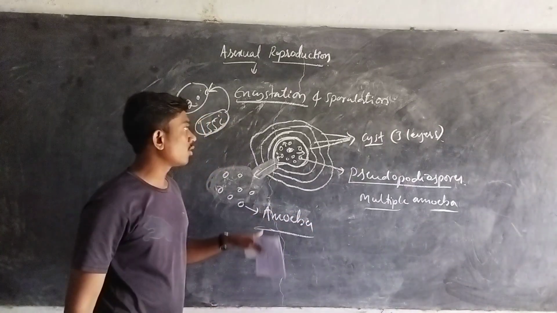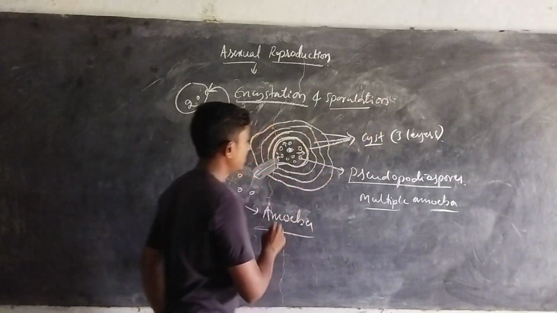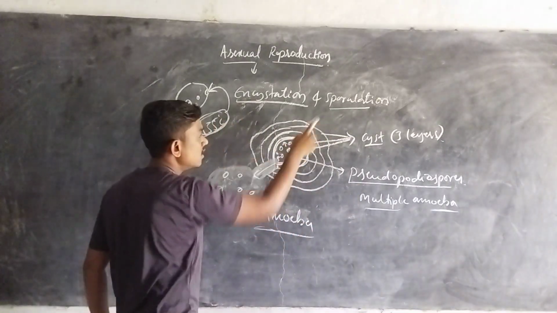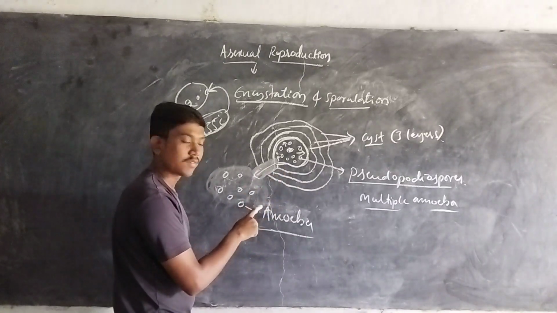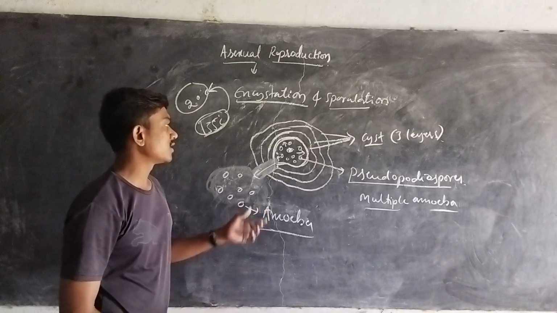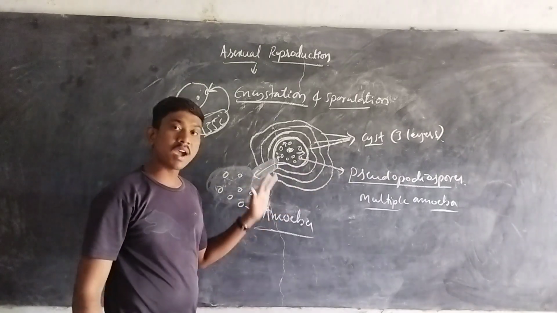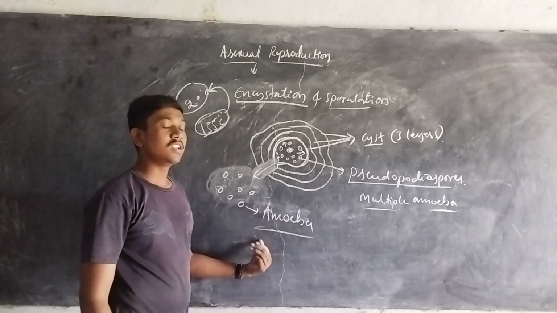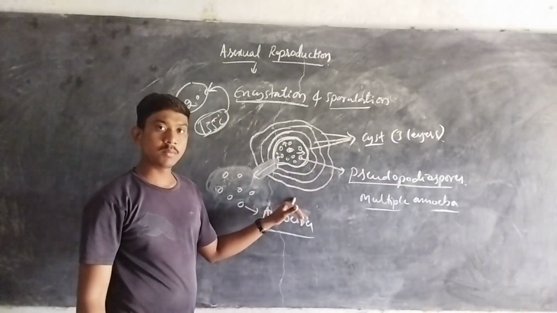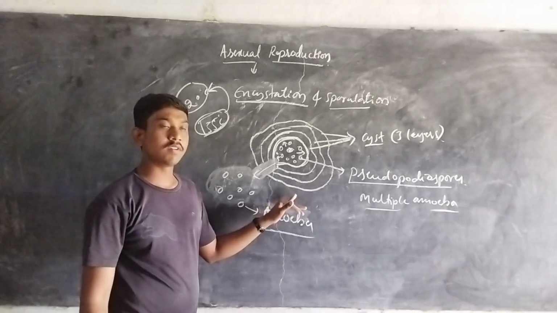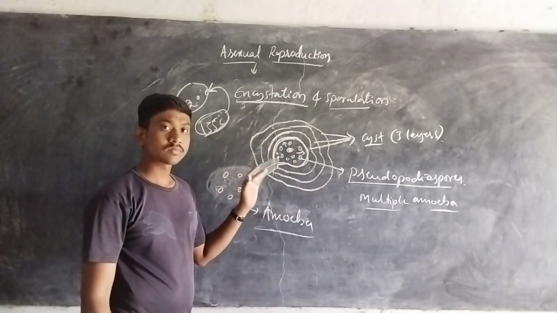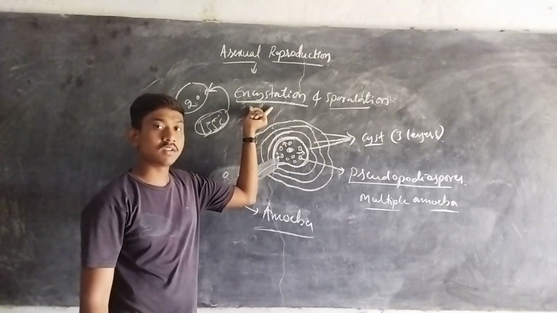So sporulation is nothing but the release of the spores, that is, the pseudopodiospores. The release of the pseudopodiospores from the body of the amoeba is termed sporulation. Encystation and sporulation mean that once the amoeba returns to its favorable condition, it releases its spores. When the amoeba is in an unfavorable condition, it forms 3 more protective layers around itself. Such a thing we call encystation.